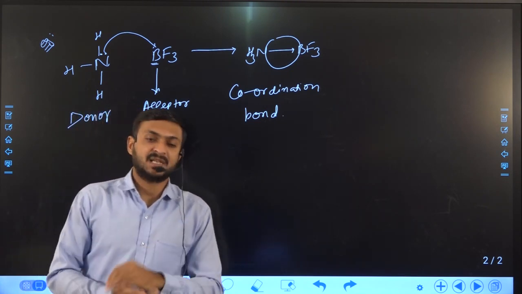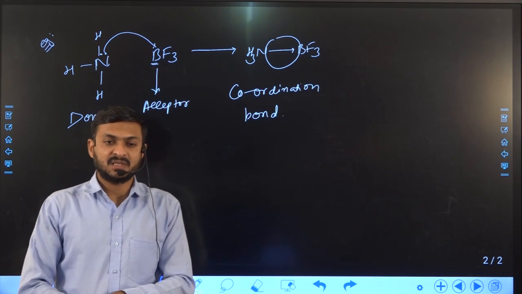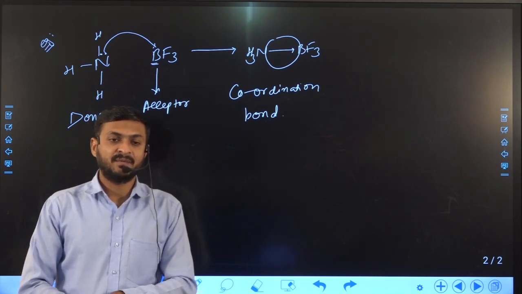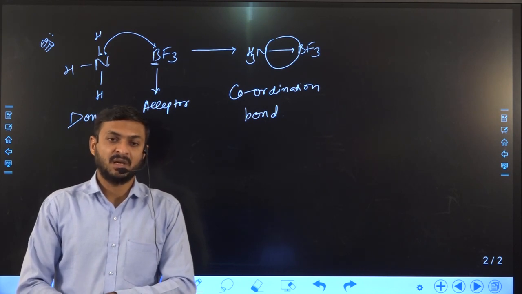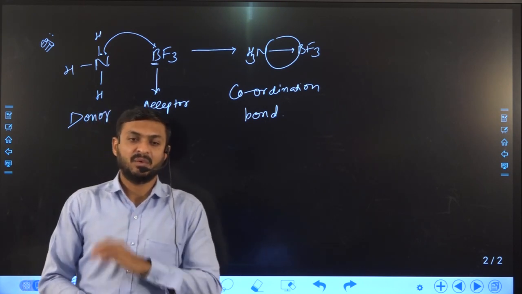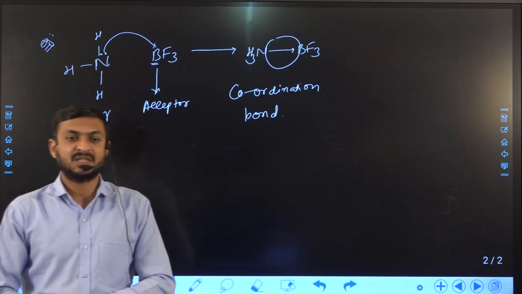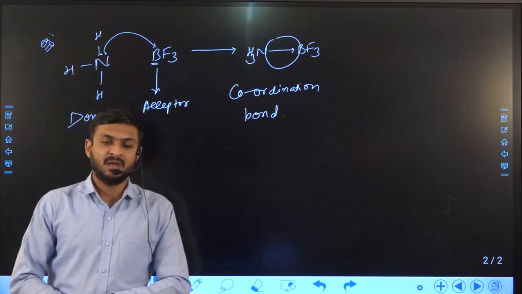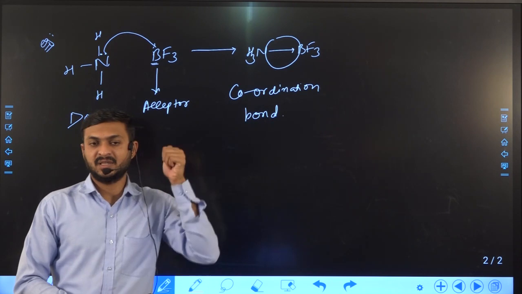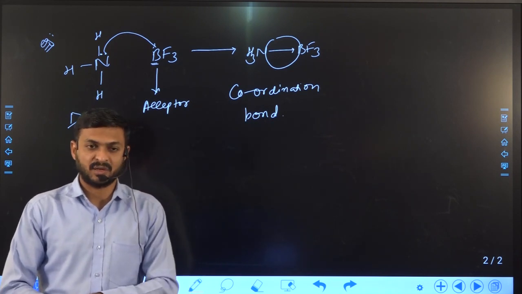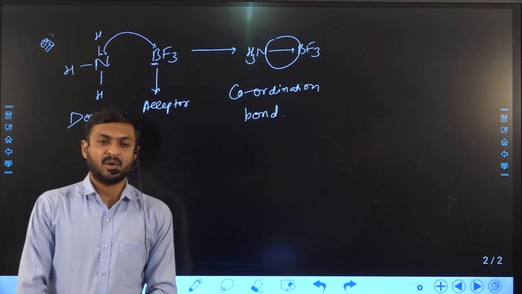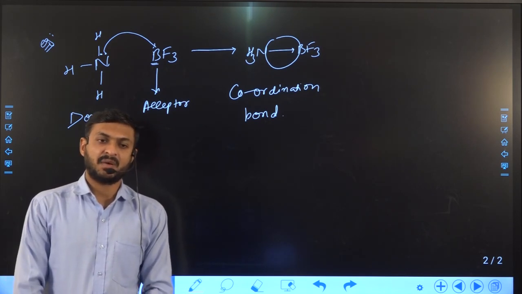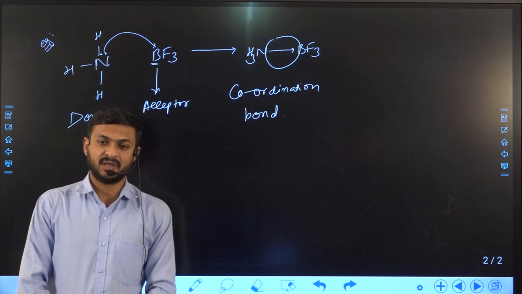Now in our next lecture we will discuss the remaining bonds: metallic bond, hydrogen bond and van der Waals force of attraction. Up to now we discussed three bonds, that is ionic, covalent, and specifically in this lecture we discussed coordination bond. Okay, thank you.